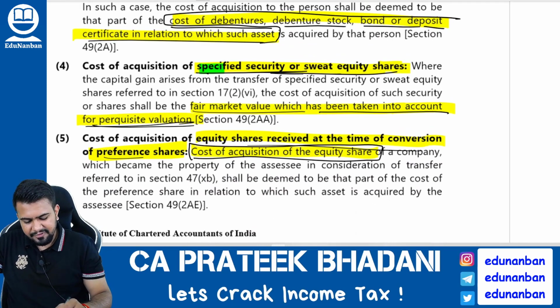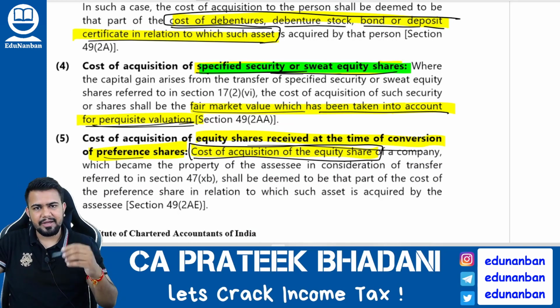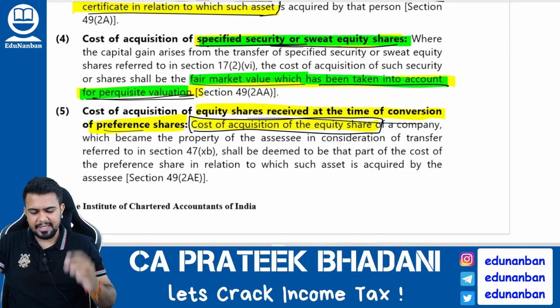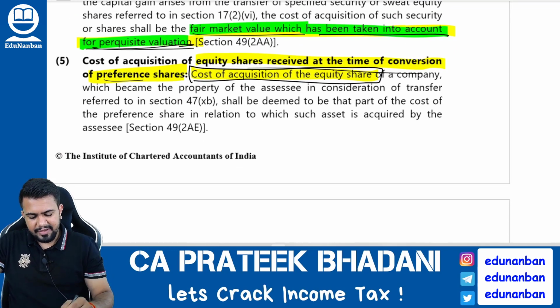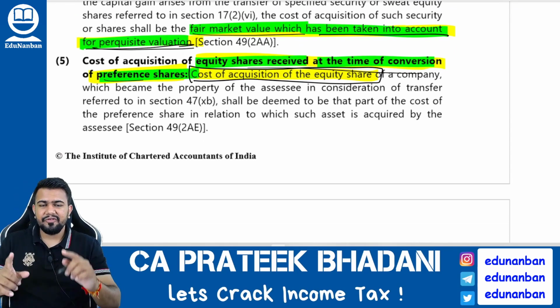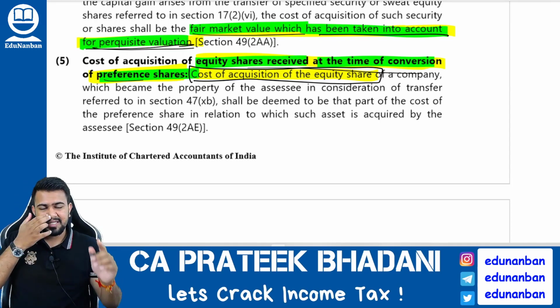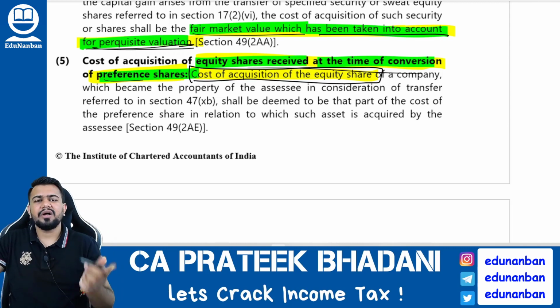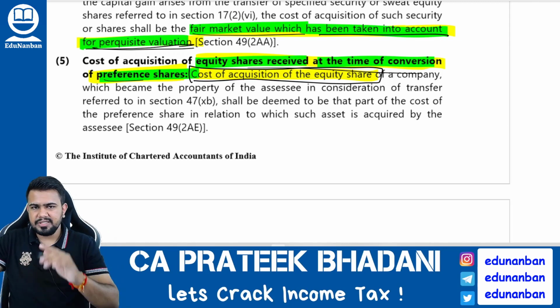Next, if there is any specified security or sweat equity shares, I already told you, the cost of acquisition should be taken as the fair market value which has been taken into account for perquisite calculation. Next, if any equity shares are received at the time of conversion of preference shares, so if preference shares are converted into equity shares, then the cost of acquisition of the new equity shares will be the cost of acquisition of the preference shares.